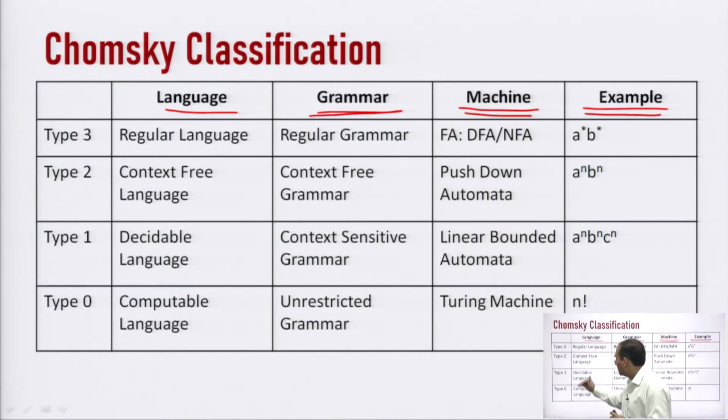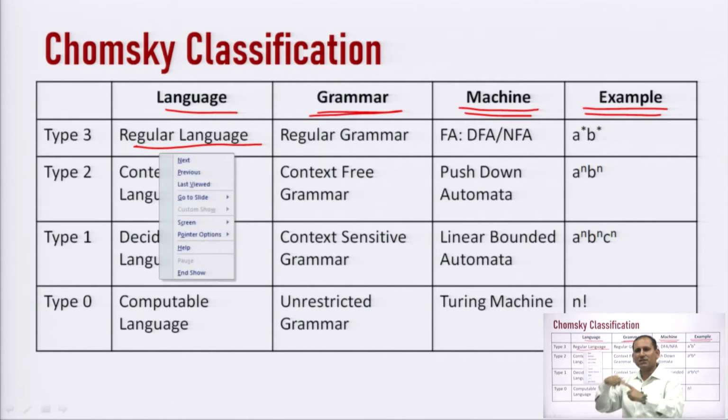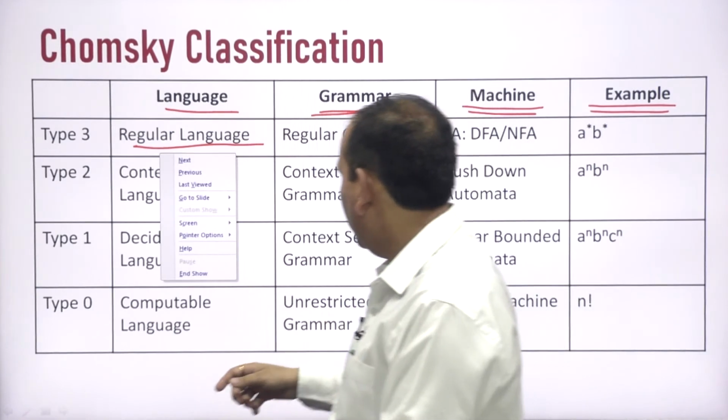If we take up this first row, we have the type 3 grammar, and the language of this type 3 grammar is known as regular language. Type 3 grammar belongs to regular language, right. What is a regular language? A regular language is a language which can be recognized by